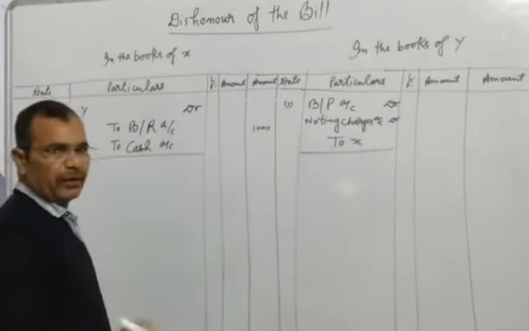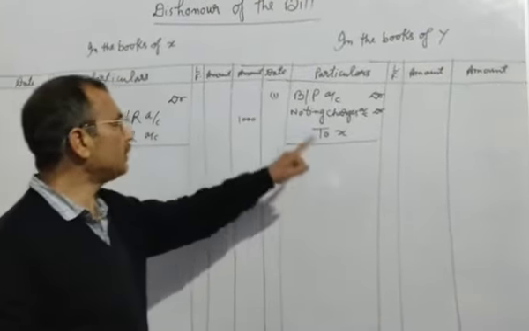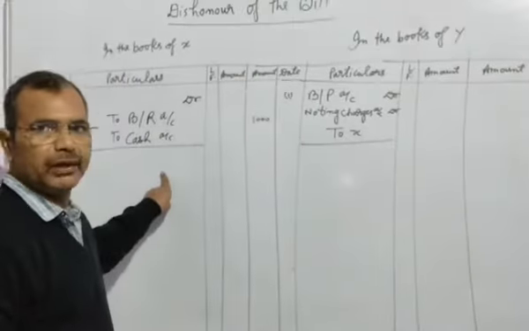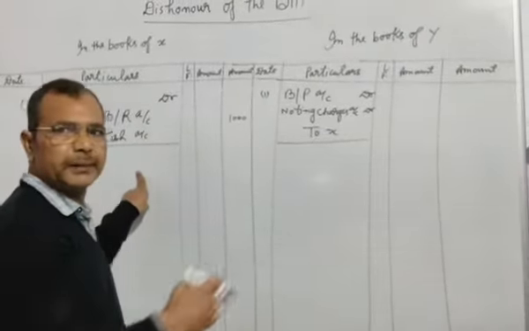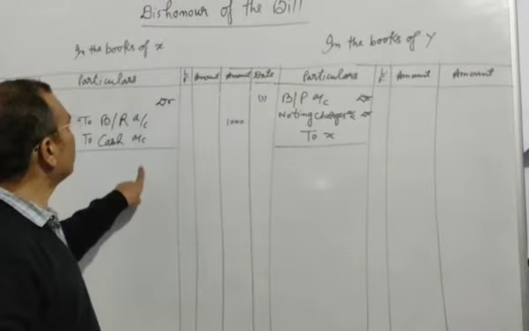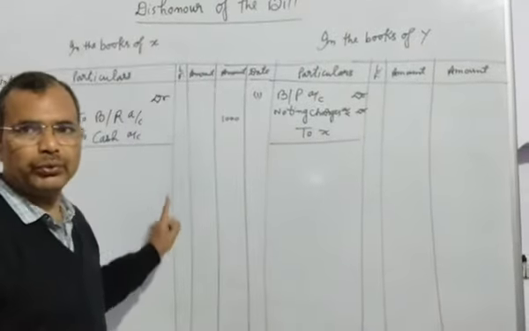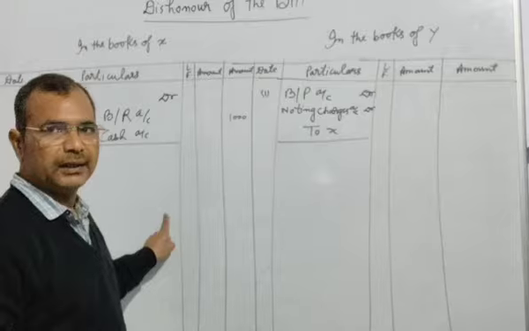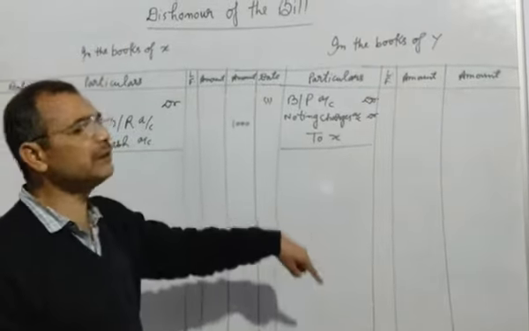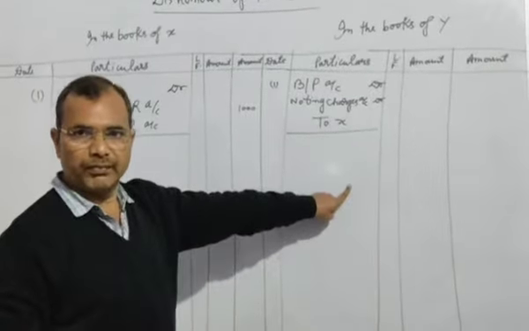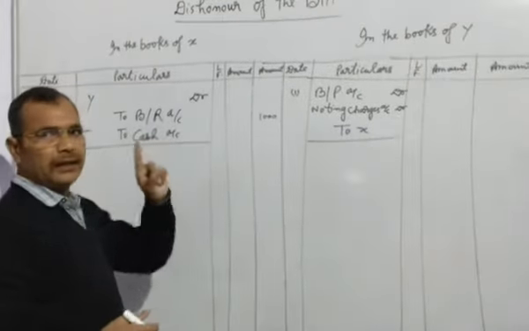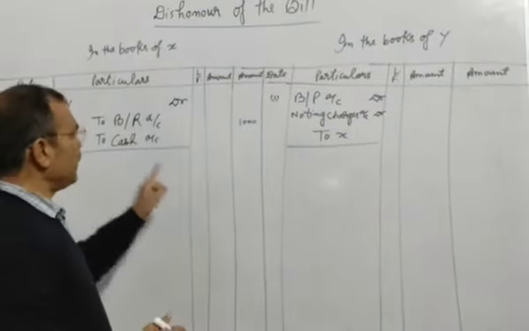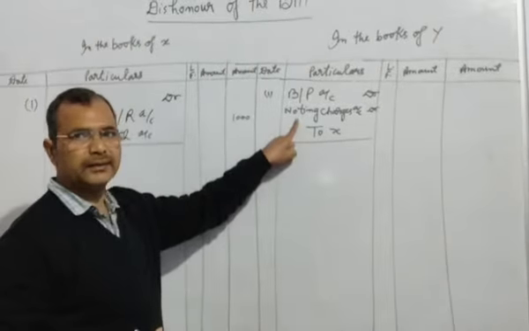At that time when Y denies giving the payment, X will go to the court, and X will have to bear some legal expenses, which will also be charged from Y. But here we will mention the legal expenses by the name of noting charges.